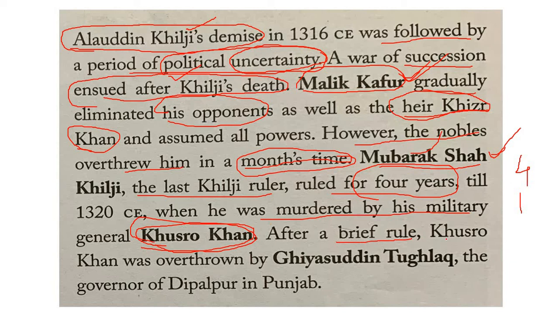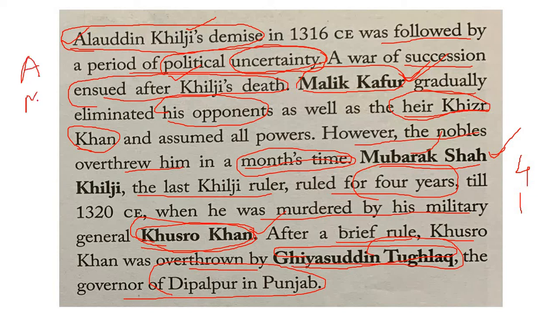After a brief rule, Khusro Khan was overthrown by Ghiyasuddin Tughlaq, the governor of Dipalpur in Punjab. So after Mubarak Shah came Khusro Khan, and after Khusro Khan he was completely replaced by Ghiyasuddin Tughlaq. Now you tell me, after Alauddin Khilji, who came?